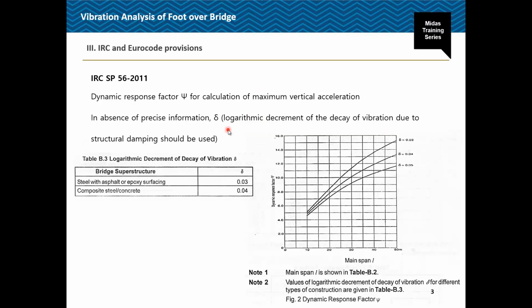This dynamic response factor psi is again required for calculation of the vertical acceleration. This is basically calculated as per the span length, but if the data is not present, then we can use the logarithmic decrement as per the structural damping for the steel structure. So we have this 0.04.